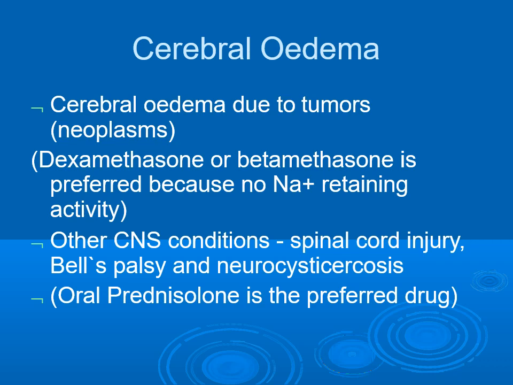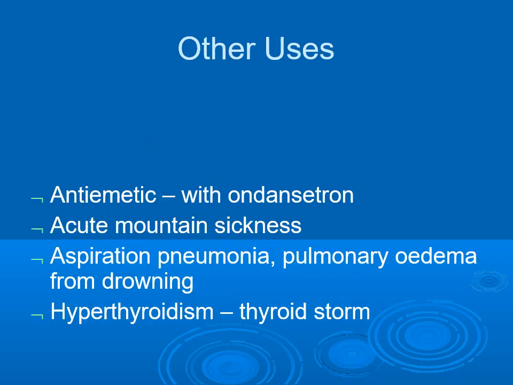In these conditions, oral prednisolone is preferred. Other uses of steroids: as an antiemetic along with ondansetron, in acute mountain sickness, aspiration pneumonia, pulmonary edema from drowning and in case of hyperthyroidism, particularly for thyroid storm.